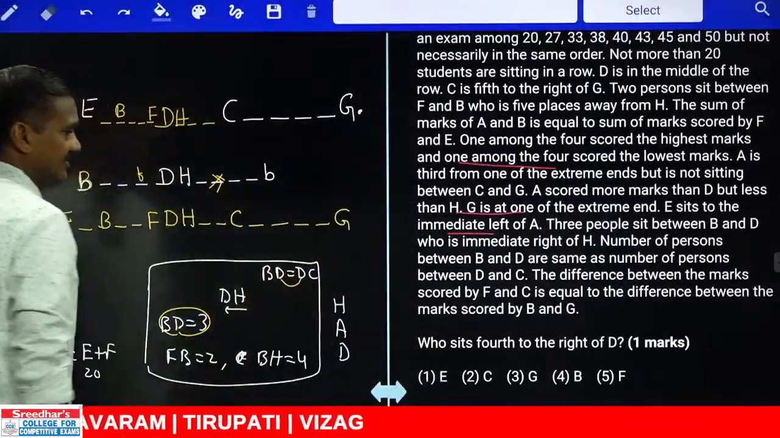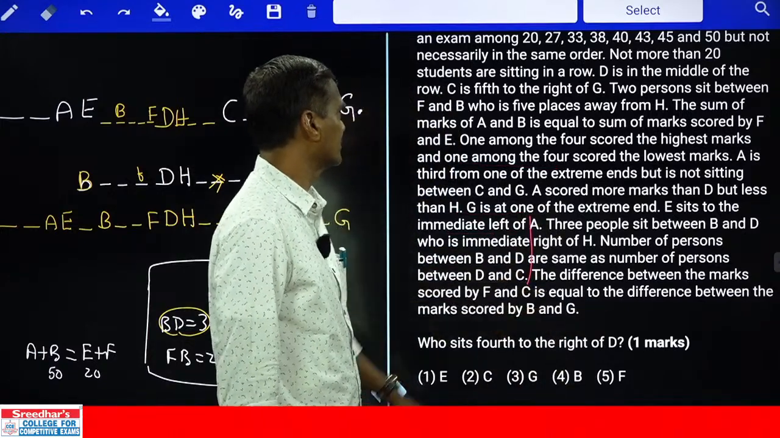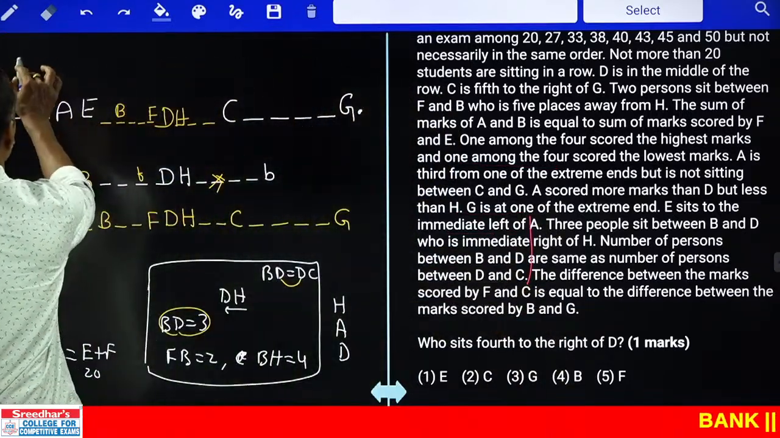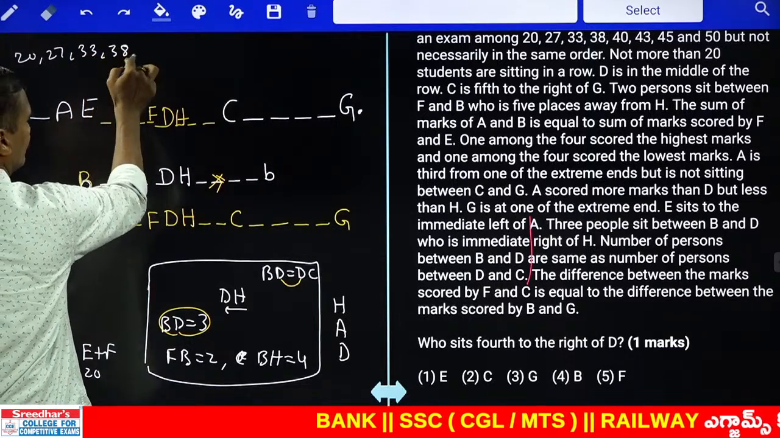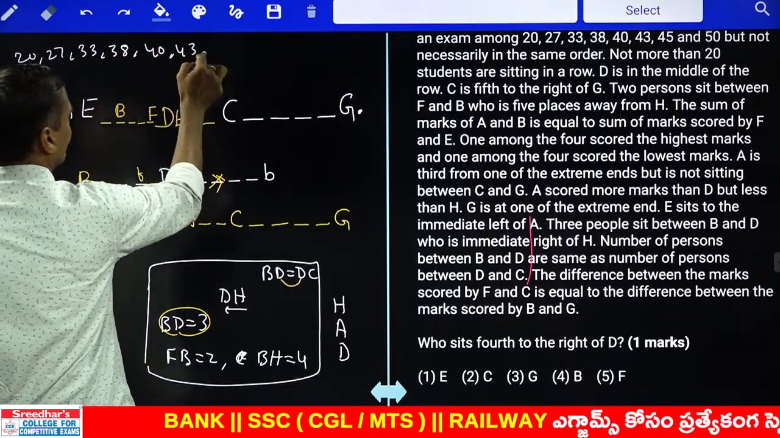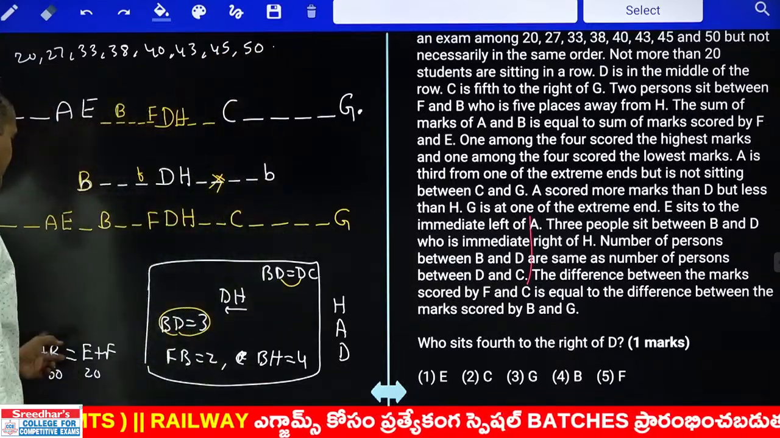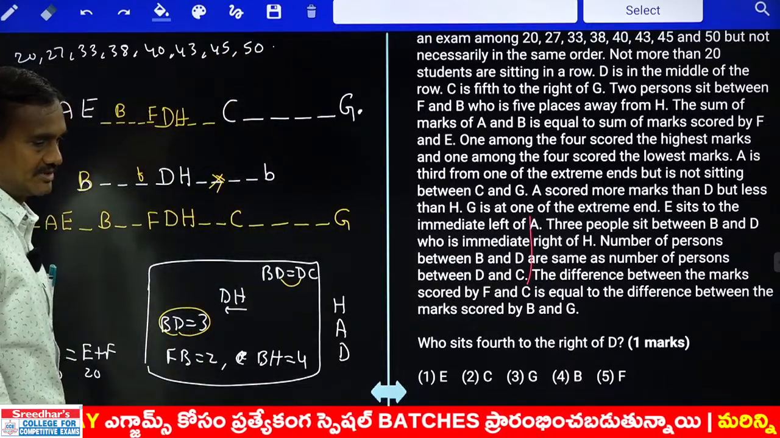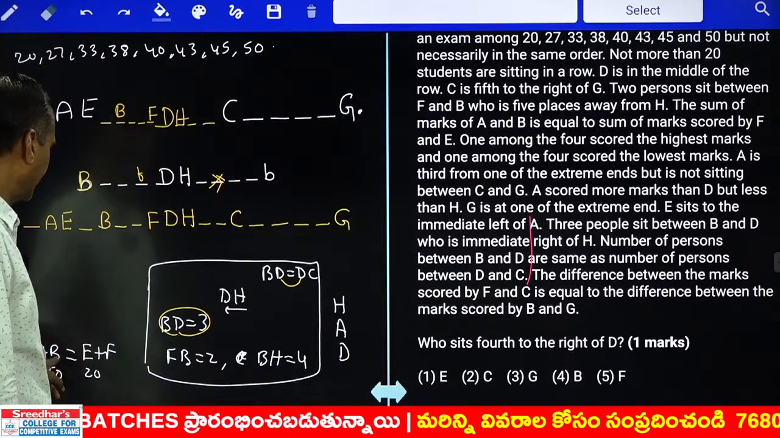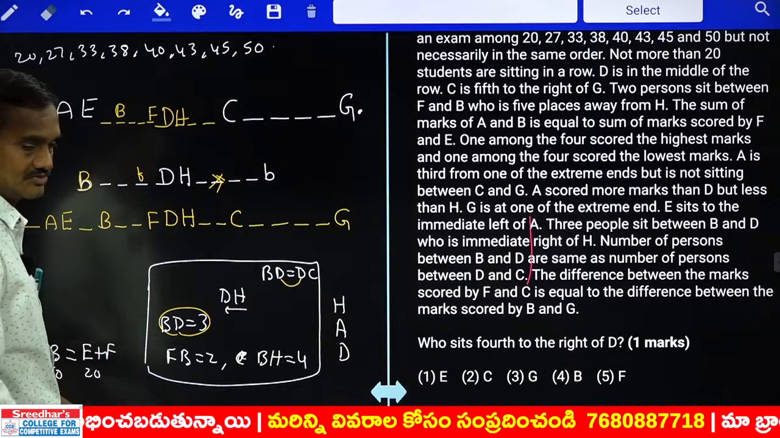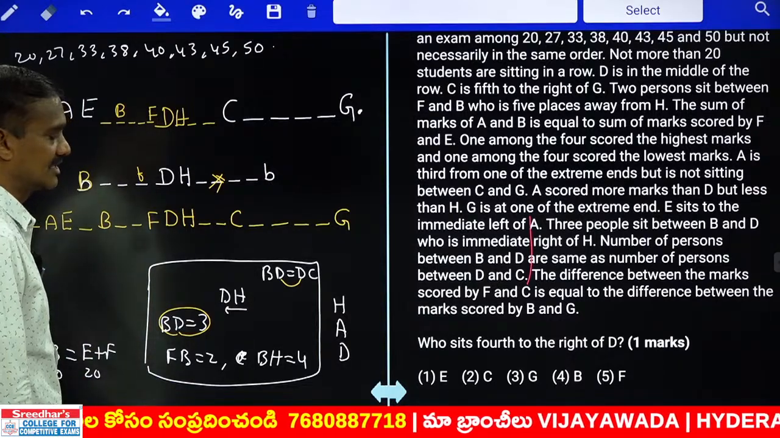My arrangement has been fixed. Now we need to find out the total number of marks. What are the marks given here? 20, 27, 33, 38, 40, 43, 45 and 50. Now here they said A plus B equals E and F. A plus B equals how much? E and F. And among these 4 there is one highest and one lowest, so how should the numbers be? Tell me.